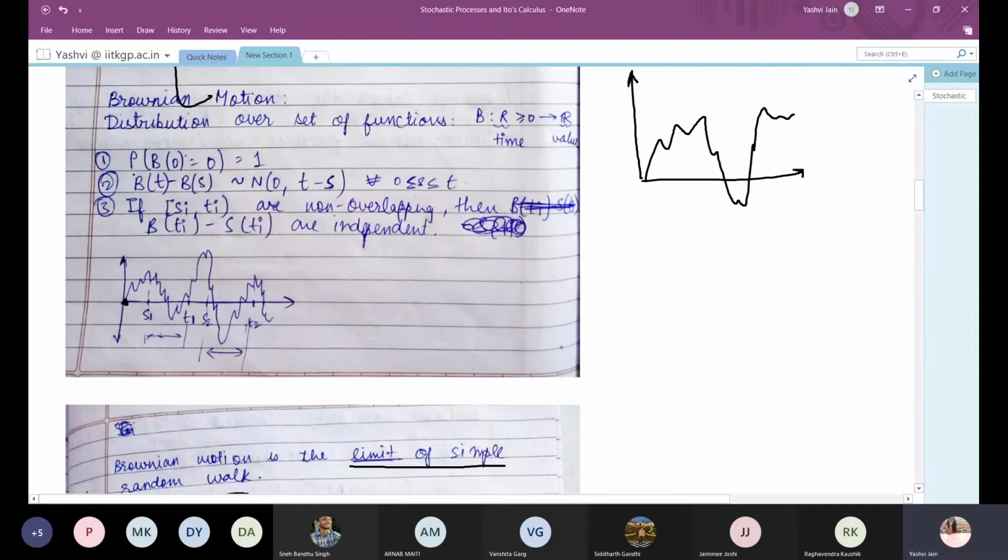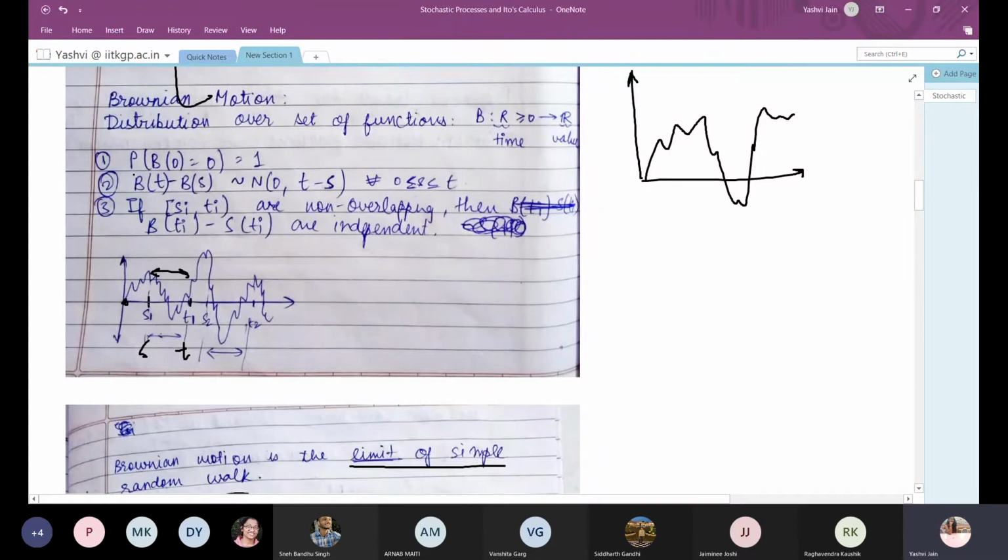So some properties of Brownian motion are that it is compulsory that b0 should be 0. This is defined as the probability of b0 equal to 0 is 1. Then, if I take any time interval between s and t, since this follows all the properties of a simple random walk, we can say that bt minus bs will follow a normal distribution with mean 0 and variance t minus s, since this was the property of a simple random walk.